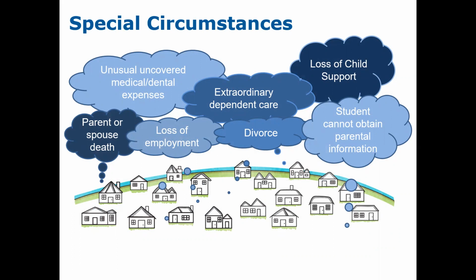Now, we do understand that we are in the year 2022 going into 2023. And we're asking families to provide the 2021 tax information onto the FAFSA form. And we recognize that that may not be an indicative figure that is related to the family's current financial situation. And so we are allowed or permitted to review what we call special circumstances. And the most common special circumstances that we see are loss of employment after the 2021 tax year, or loss of child support.